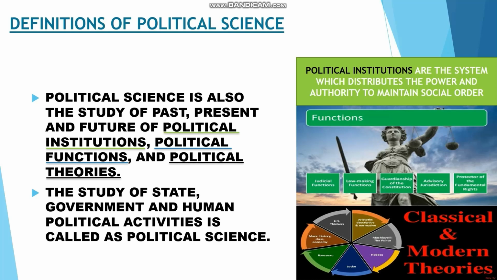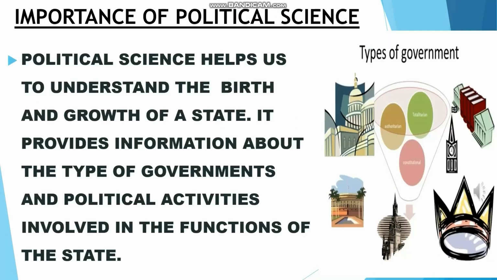Now, did you all understand the definitions of political science? Now, let's move on to the importance of political science. Now, let's see why political science is important. Political science helps us to understand the birth and growth of a state. It provides information about the type of governments and political activities involved in the functions of the state.